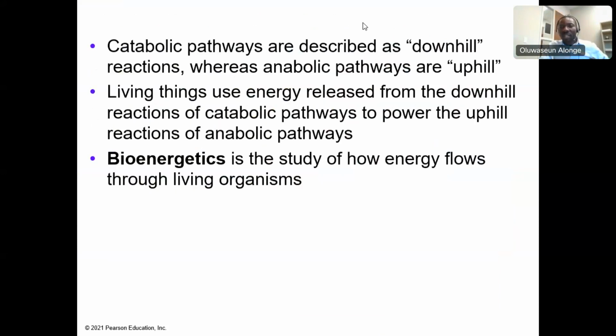Generally, catabolism is described as downhill reactions, whereas anabolism is described as uphill, because one is breaking down, one is building up. Living things use energy released from the downhill reactions of catabolic pathways to power the uphill reactions of anabolic pathways. In catabolism, energy is released. In anabolism, energy is required. So you need energy to build up. Catabolic reactions release energy.